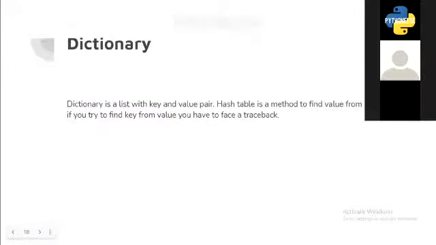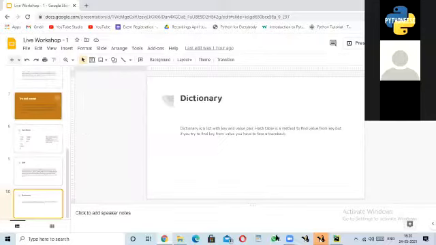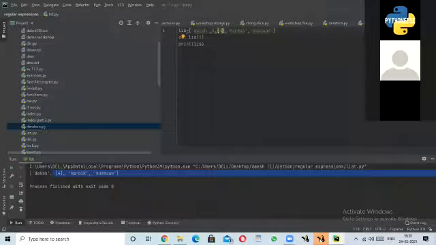Okay, so dictionaries are basically a very interesting part of Python. They can be used to declare key value pairs, key being the string or the number that we want to associate a value with. It may be like name and age, where name may be the key while age may be the value. And you can get the value by using the key from a method known as the hash table. And Daksh can show you how to use it. Go ahead, Daksh. So I may continue from here. This ends up. So let's see the dictionary.